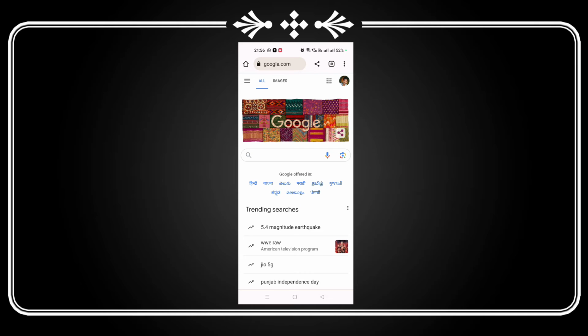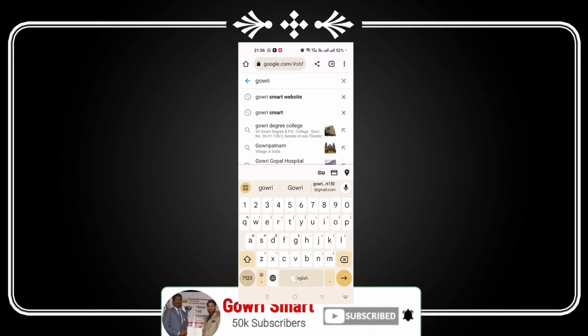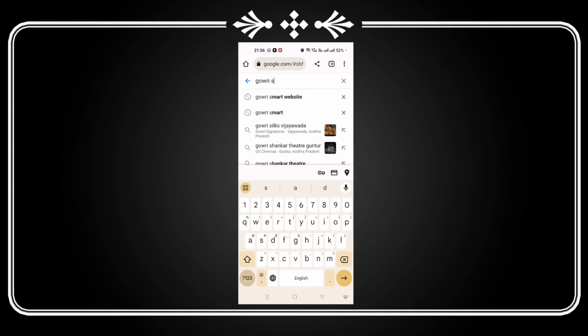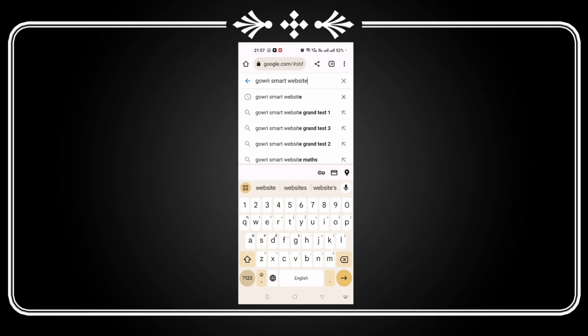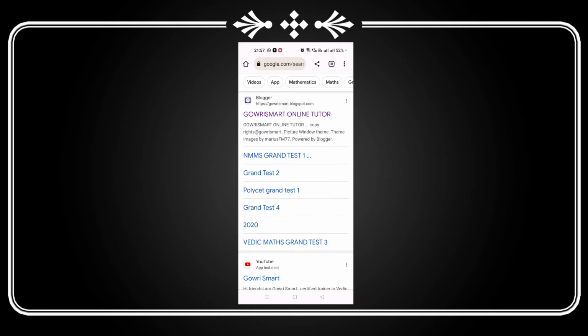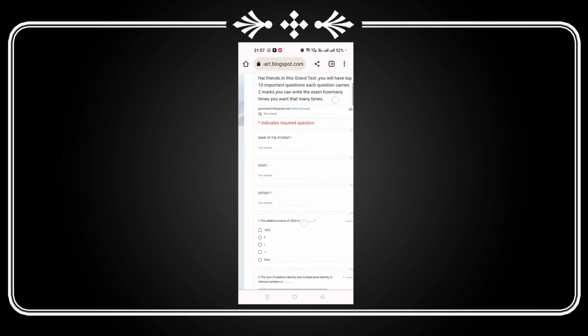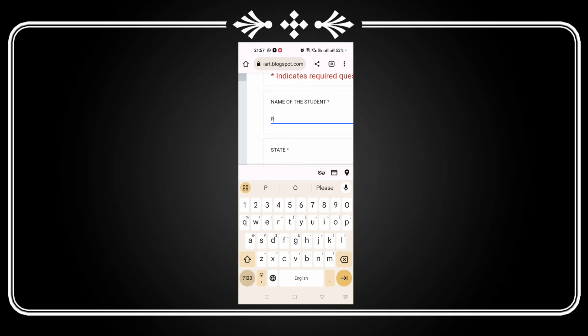For writing the grand test, open Google. In this Google, just type Gauri Smart website. Then enter. So you will see Gauri Smart online tutor. In this, click on this link. Directly you will see 9th class SSV entrance test 2023 grand test 1. So simply you zoom it and write your name.